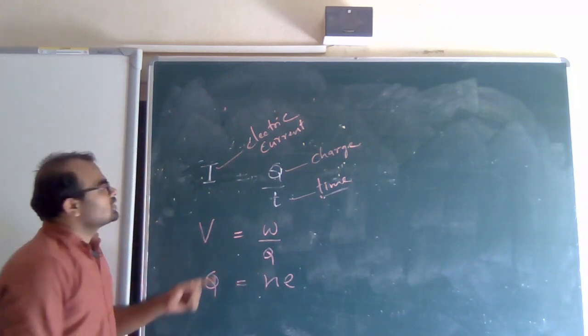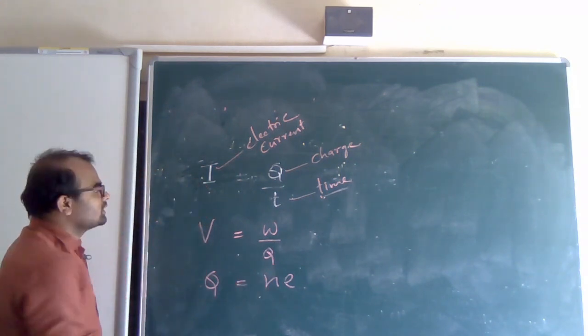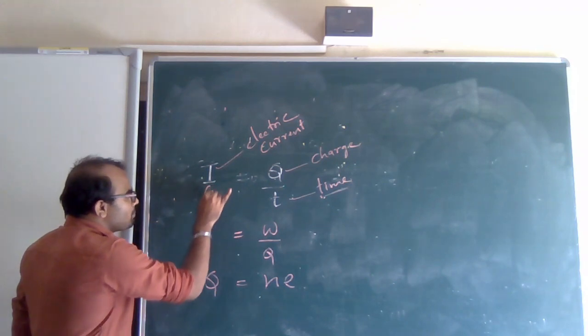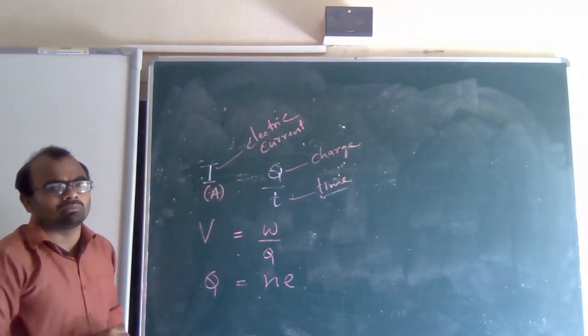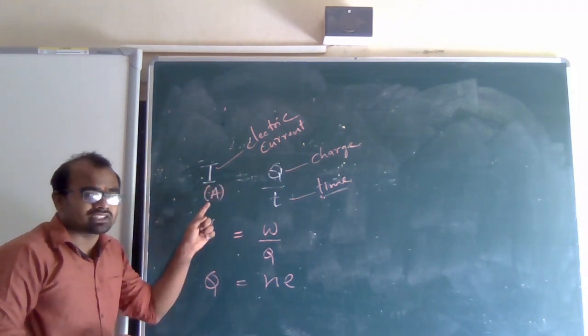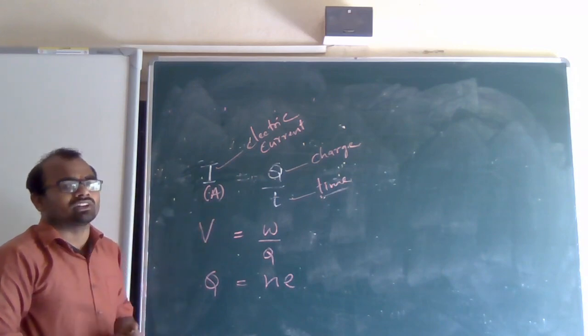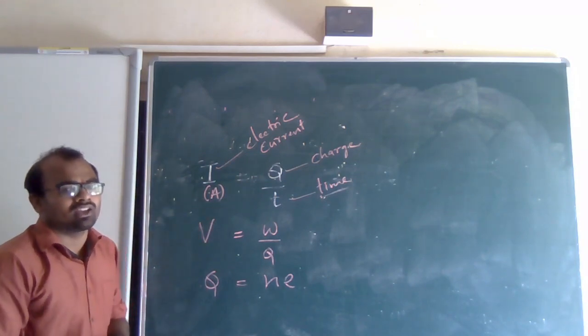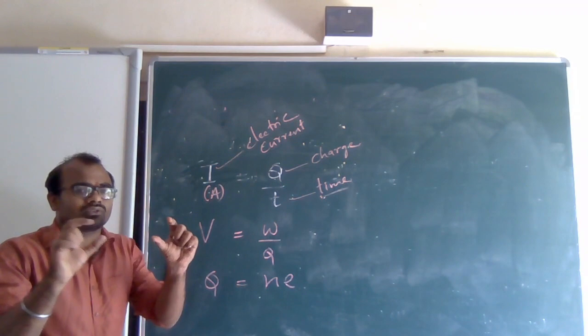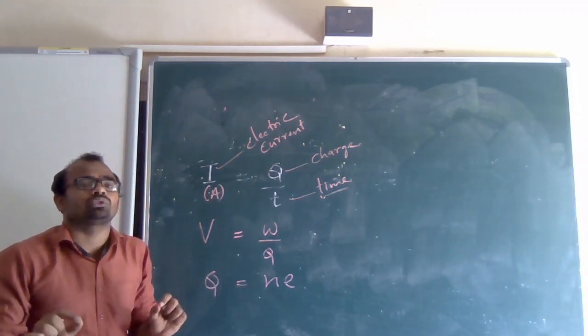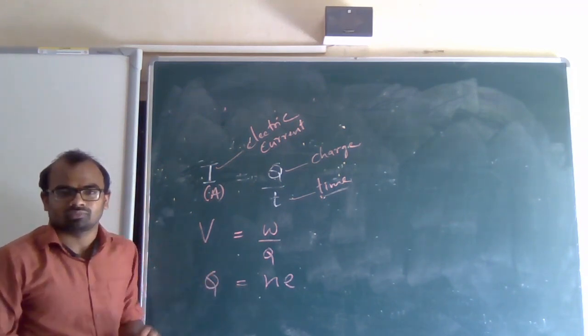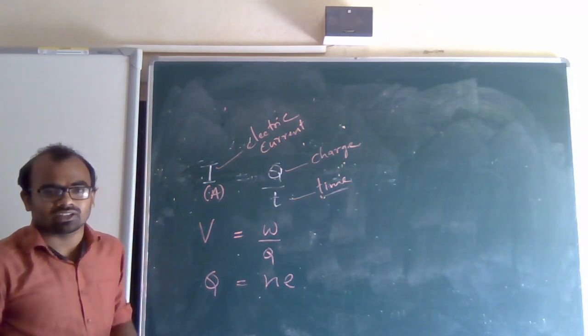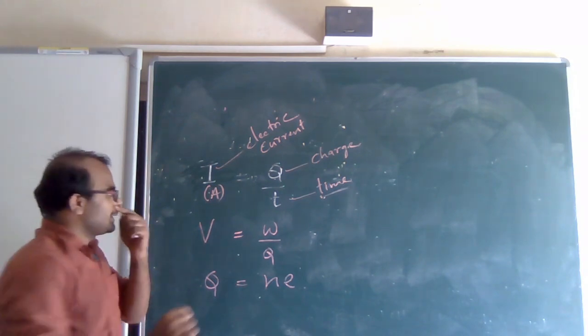Okay. So I is expressed in what? Ampere. You have to remember. I is expressed in amperes. Current is expressed in amperes. If a quantity is given as 25 ampere, you have to think that it is current. Current is given to us in the numericals.